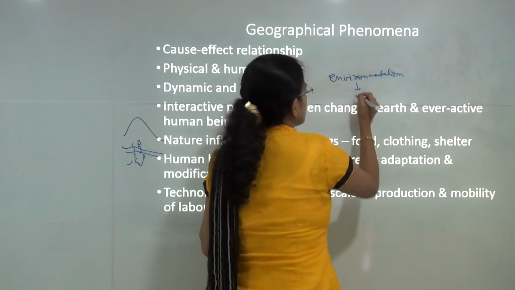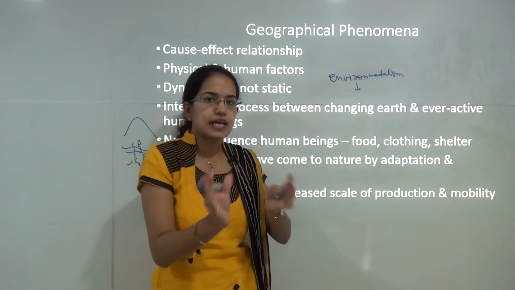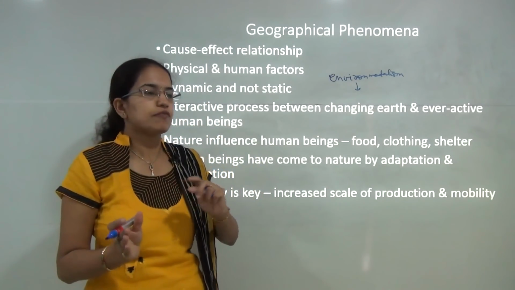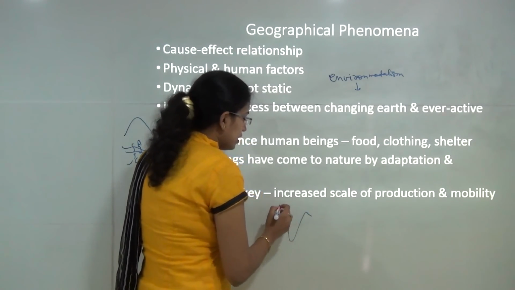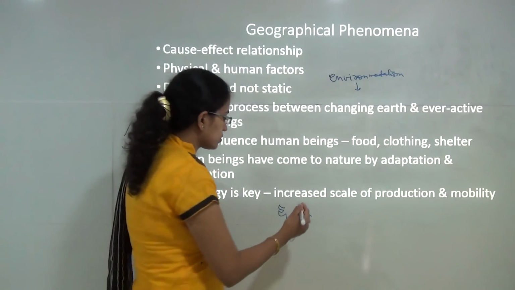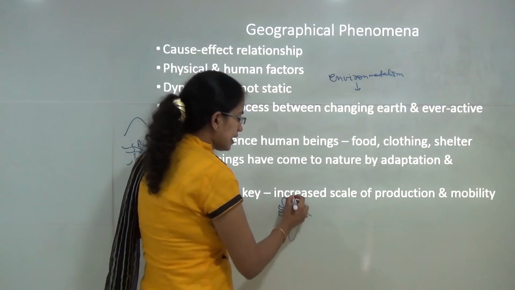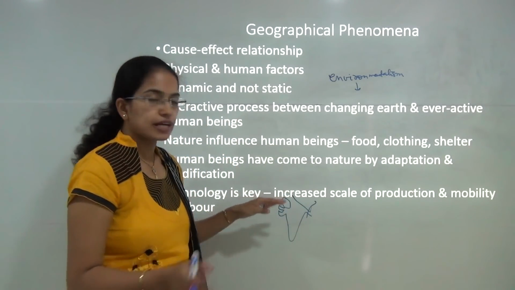However, later on with technological innovations, we saw that we could manipulate the environment for our own reasons. Let's say you have a map of India, and we'll talk about a simple example like interlinking of rivers. You have a dry area, and an area which has ample rains and mighty rivers flowing.